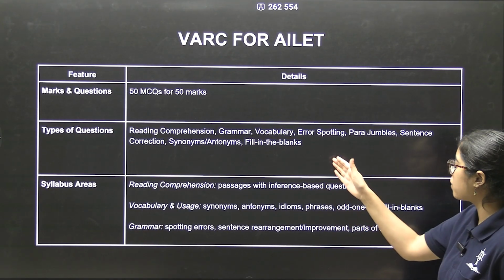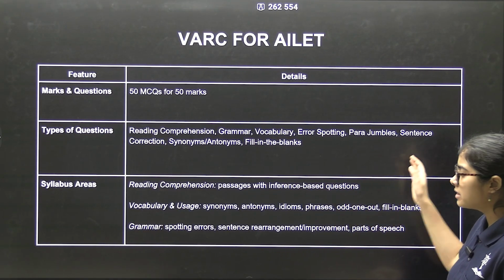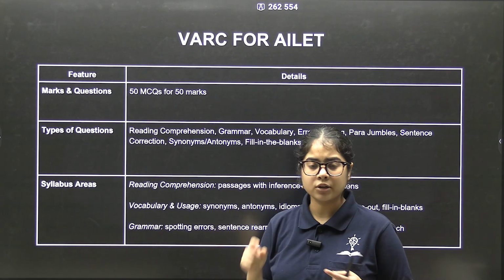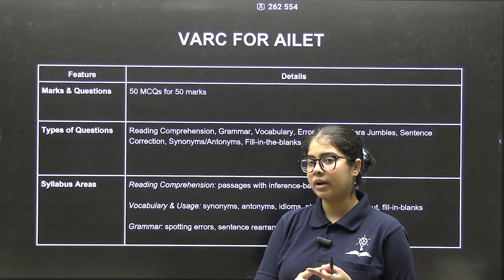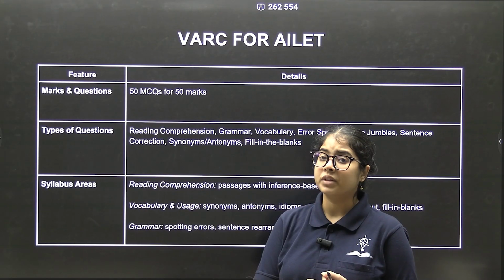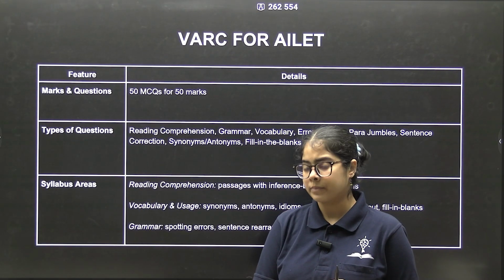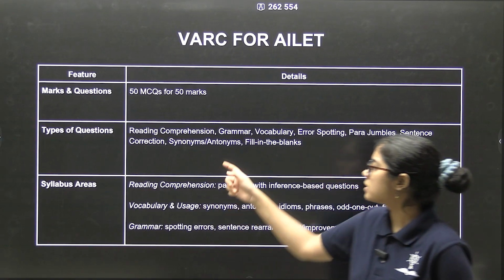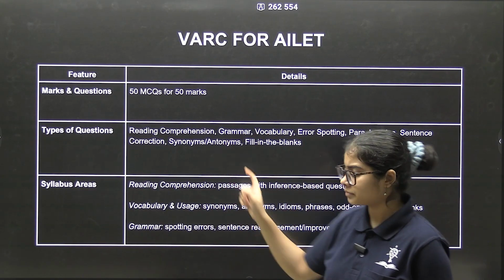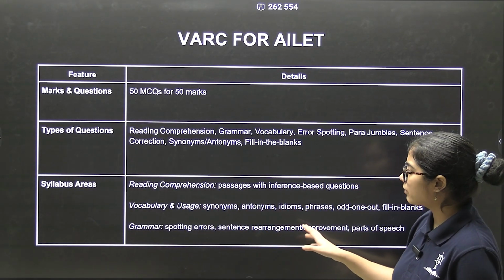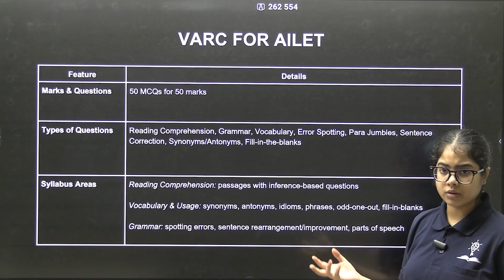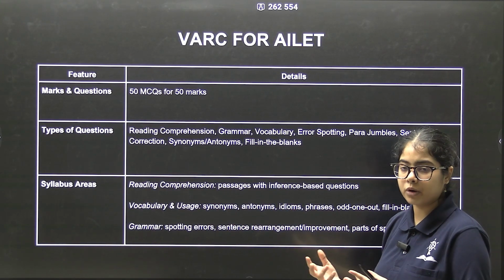There's going to be error spotting, para jumbles, sentence corrections, synonyms, antonyms, fill in the blanks. So, the major areas are not just RCs, but also vocabulary and also grammar and also para jumbles. Okay. Unlike CLAT, which is only limited to RCs, this is all encompassing. The syllabus areas, therefore, should be for RCs, passages with inference-based questions. Okay, that is something that you will have to prepare from your end.